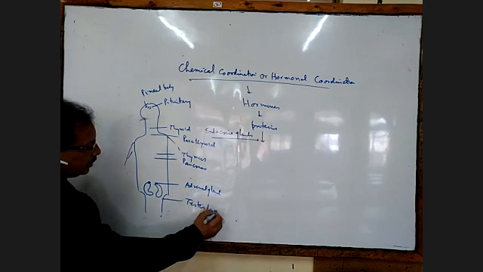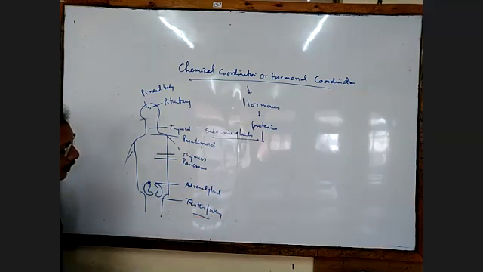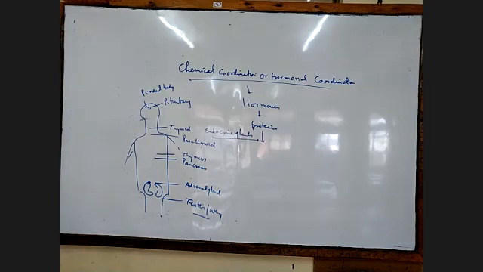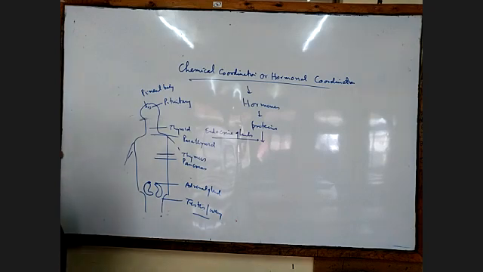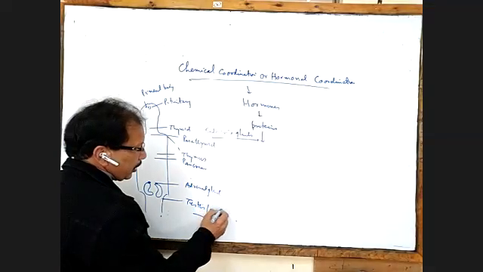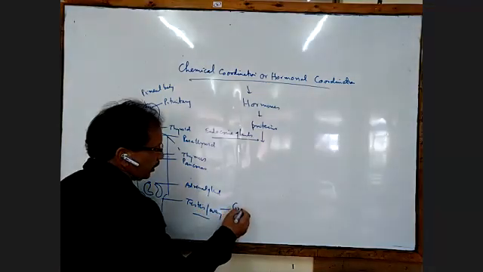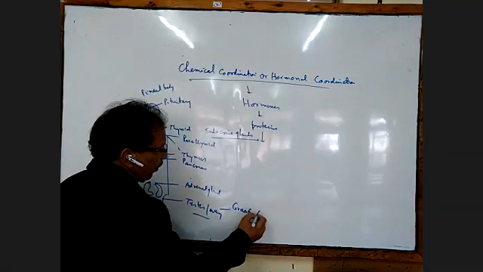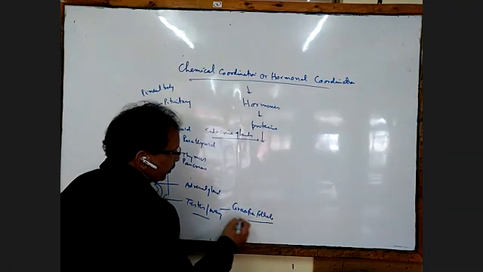These are the endocrine glands. The temporary endocrine gland in the ovary is the Graafian follicle, a temporary endocrine gland.